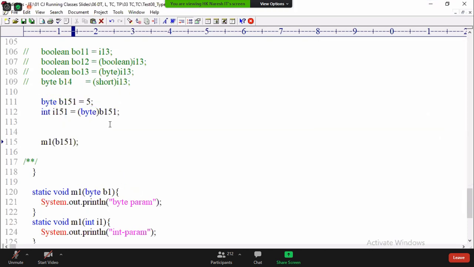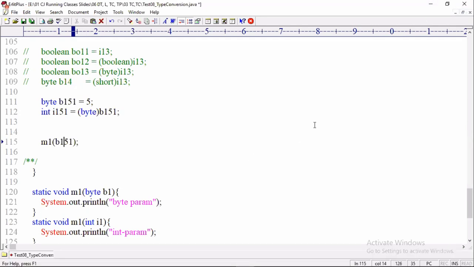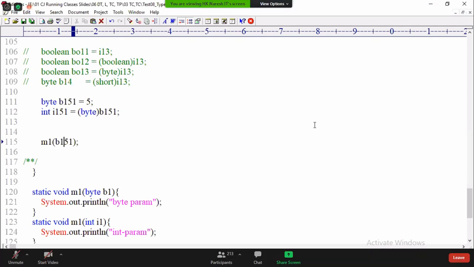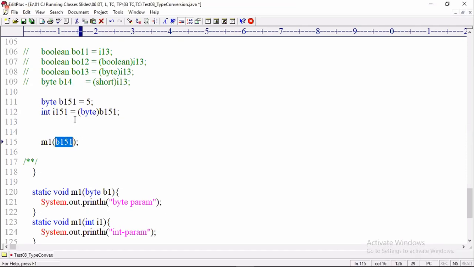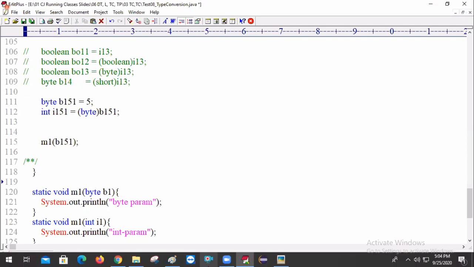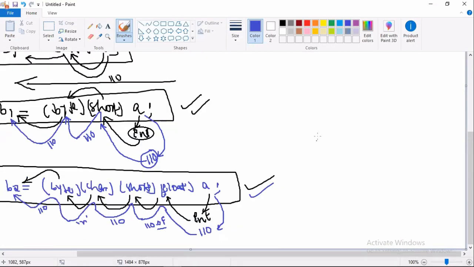Otherwise, did you understand? Start thinking. Stop using your brain, if you don't carry my points, lifelong you won't give right answers. What I specified here, b1, then b1's type is what? Byte. Don't look at the right side value, because values are coming at runtime. At runtime, that value is also coming as byte type. So which parameter method should execute? Byte. A simple point here. Why do you people always get confused?